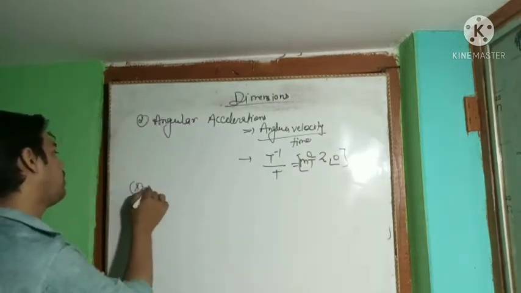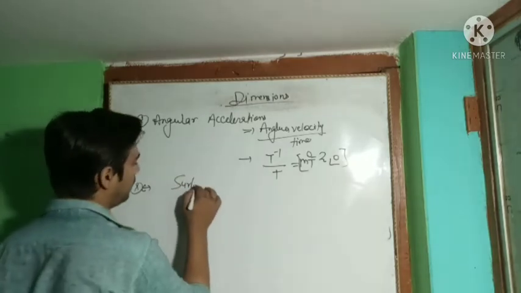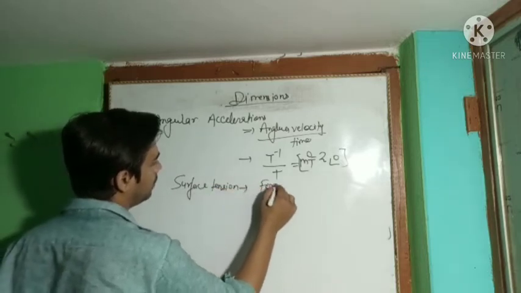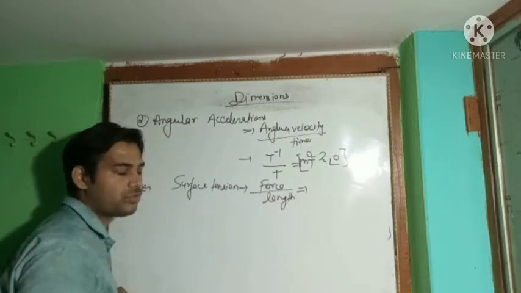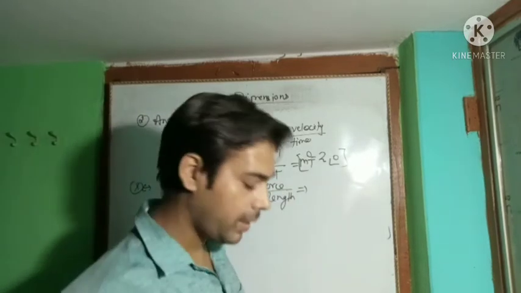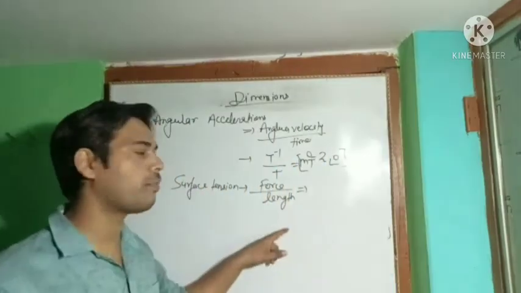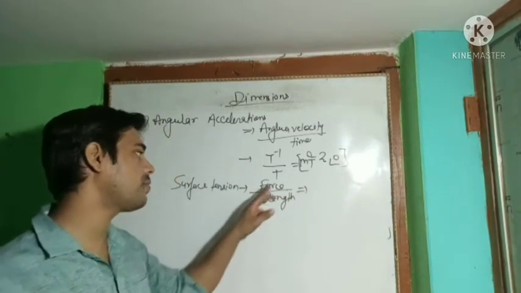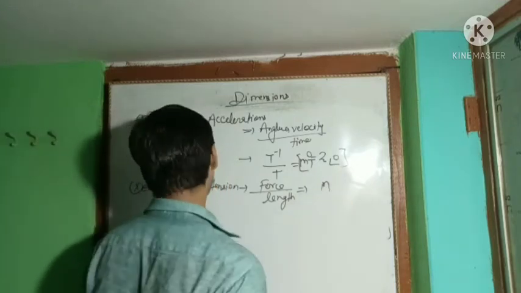Now surface tension is defined as force upon length. So write the dimension of the force. This is the formula of the surface tension. Surface tension is a property of the liquid that tries to minimize its shape. You will study it in the second part of your physics of 11th class. Surface tension is force upon length. So write the dimension of the force and we will get the final dimension of the surface tension.